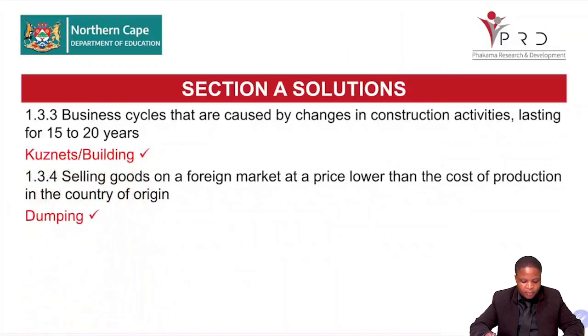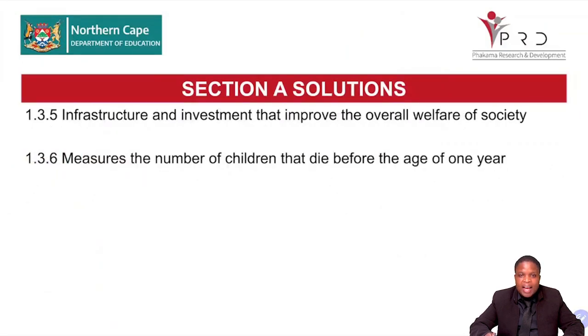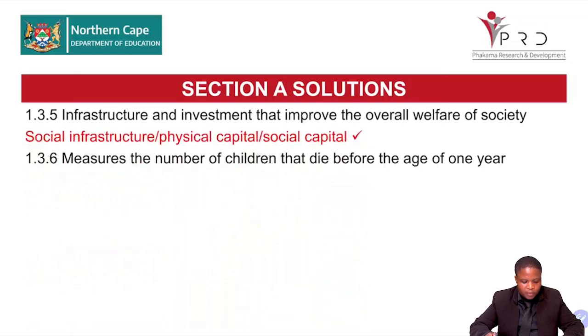That's dumping. Infrastructure and investment that improve the overall welfare of society. Social infrastructure, fiscal capital, and social capital. Measures the number of children that die before the age of 1. That is your infant mortality.